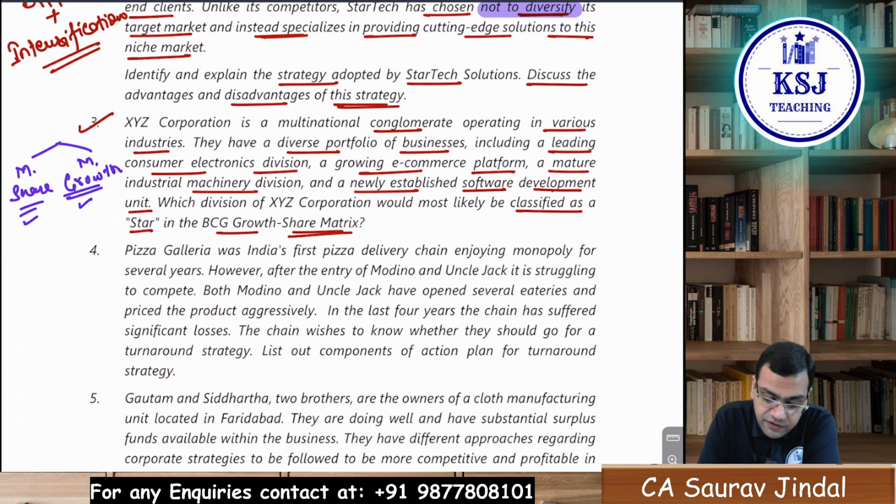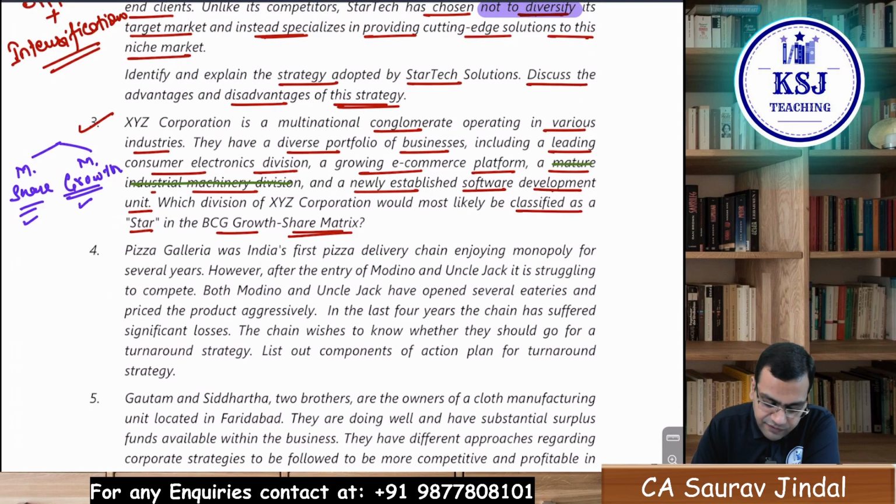So out of the four divisions, that is consumer electronics, e-commerce platform, a mature industrial machinery division, and a newly established software unit, try to understand one thing. The industrial machinery division will not be a star because it is already at the mature stage. There is no growth opportunity.